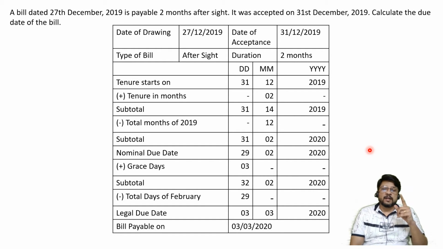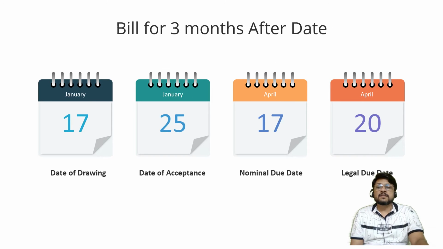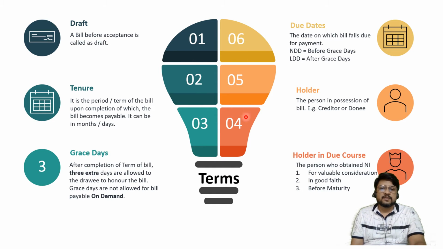So I have now completed the concept of due date also. Okay, important terms we have completed. In important terms, yes, I had shown one particular thing. I hope you have seen this point here. Yes, the numbers 1, 2, 3 and then 6, 5, 4 I have written. Okay, so just remember that particular thing. Ultimately we are required to keep the definitions in mind.